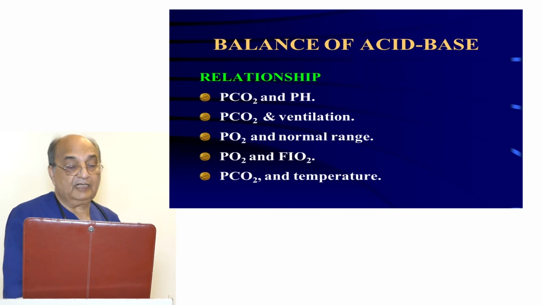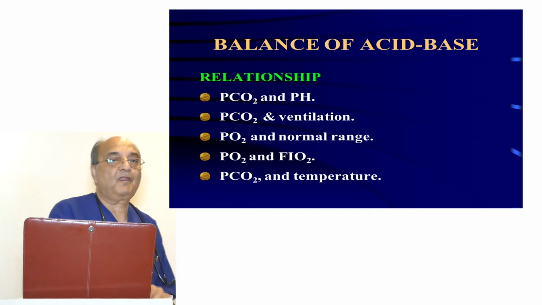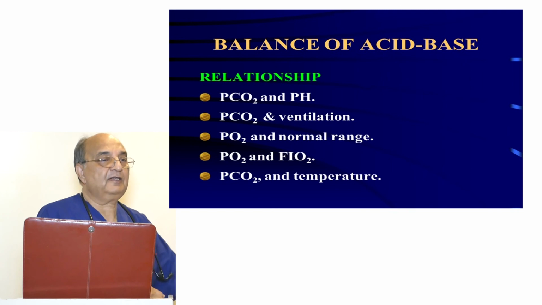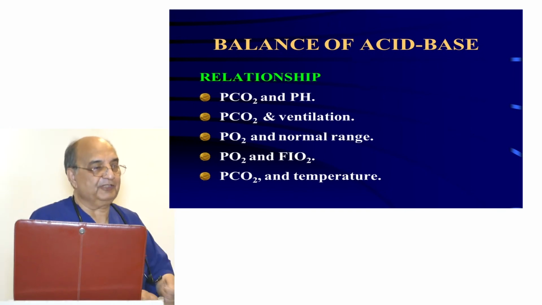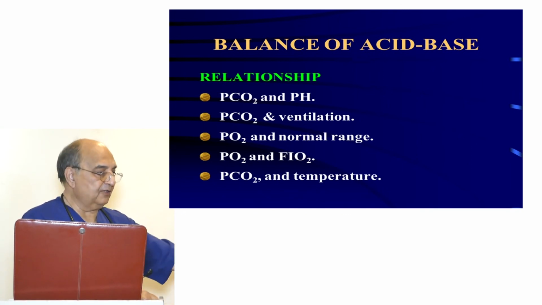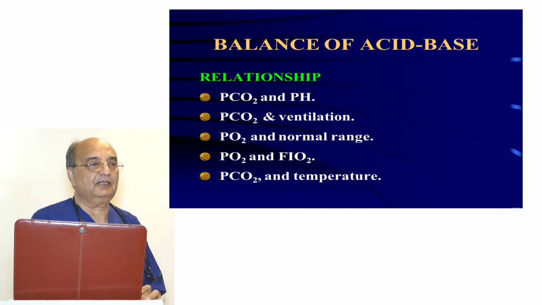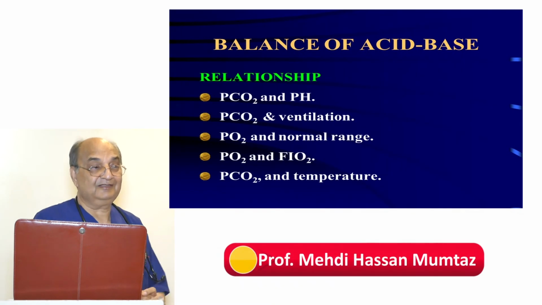Right? Then PCO2 and ventilation. When a person is running, he is breathing fast, and at the same time his cardiovascular system is stimulated also. The blood pressure is increased, heart rate is increased, and he is producing more carbon dioxide. Now, if you take a normal patient or any patient and put them straight on the ventilator and hyperventilate, that is a different condition. There is no compensation. So you have to be very careful looking at the ABGs.